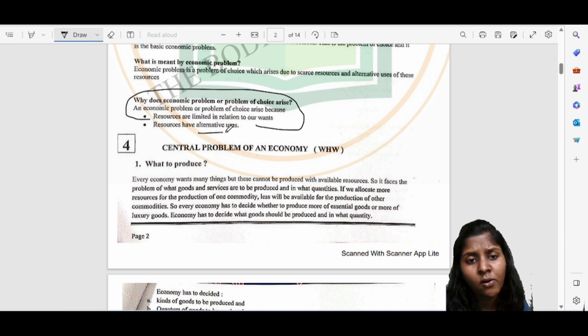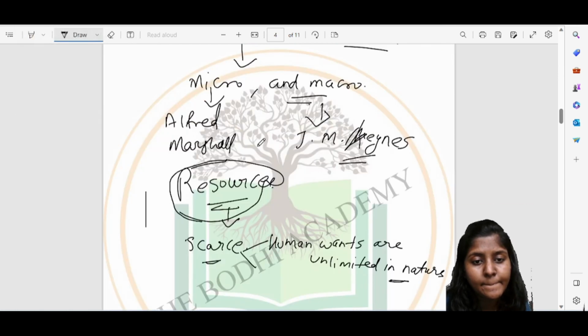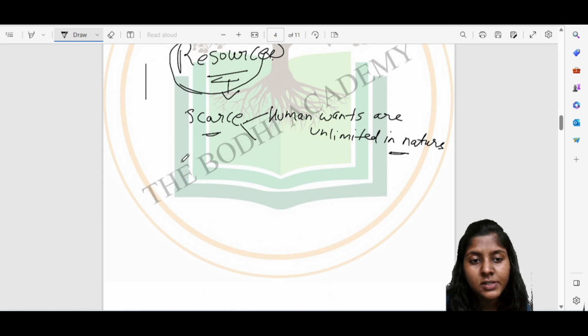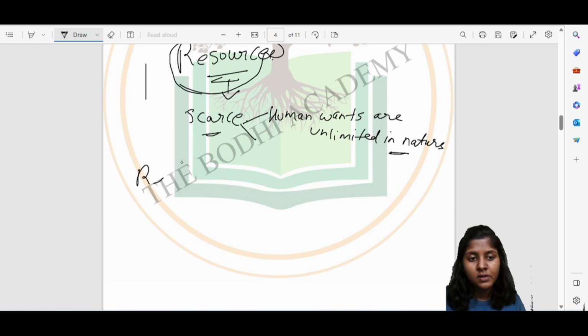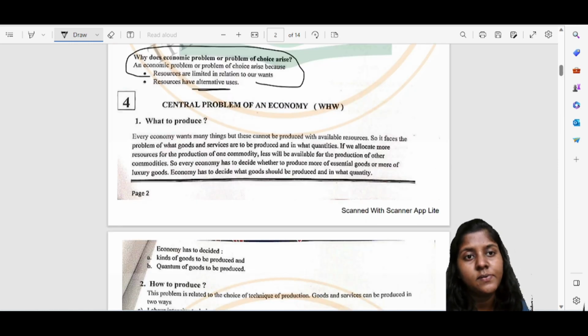Resources are limited, and all the resources have alternative uses.